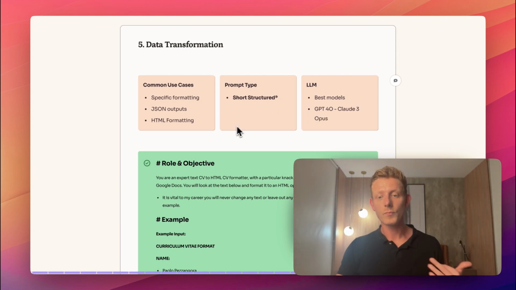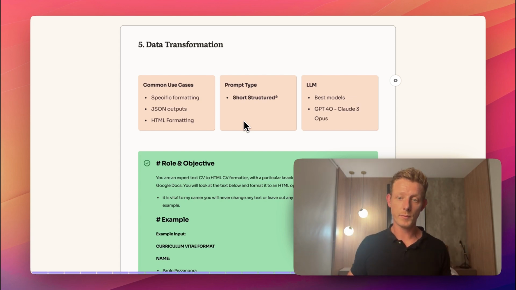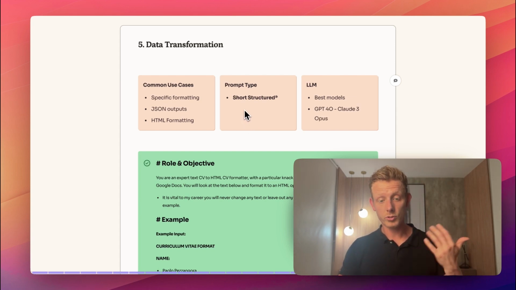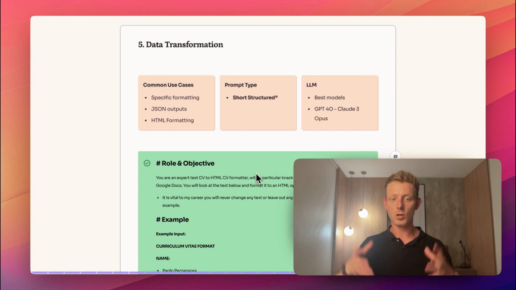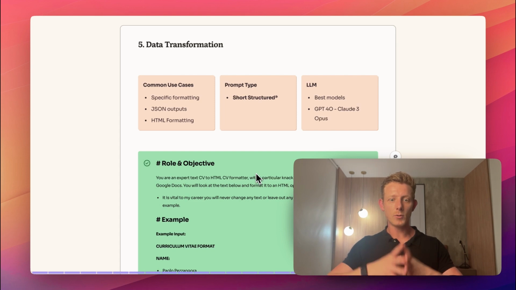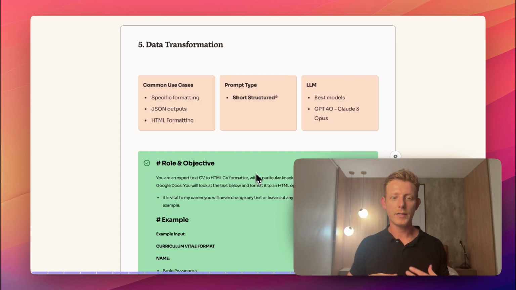In general, again, models are pretty good at these data transformations. So we can do short structured prompting. But again, this depends because, for example, this CV formatter tool I used before, I used a long structured prompt because the output specifications were very specific and very long. And there were quite some things that could go wrong. So in that case, I gave it a long structured prompt.